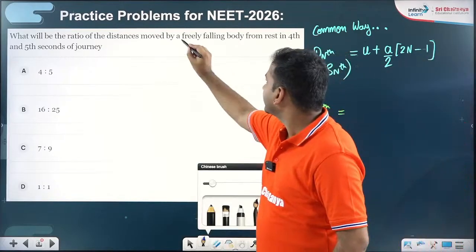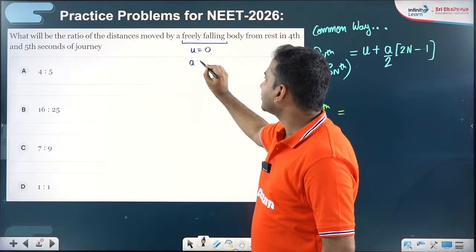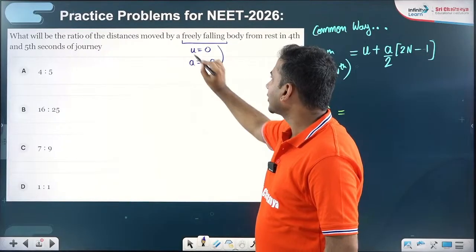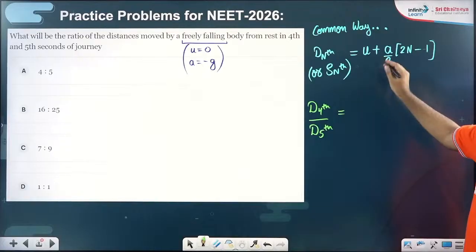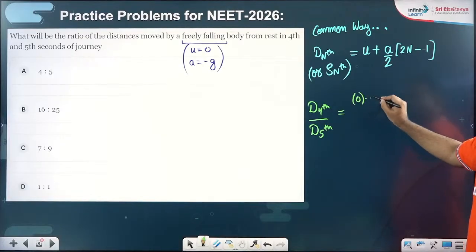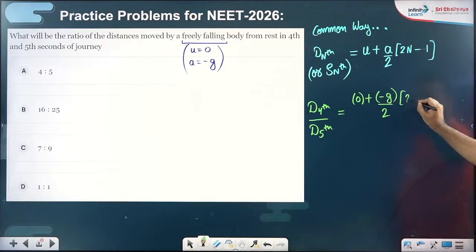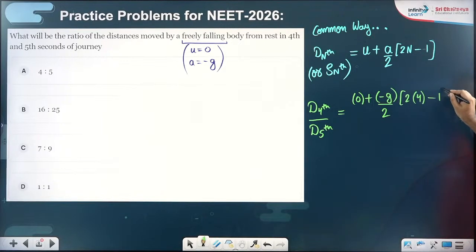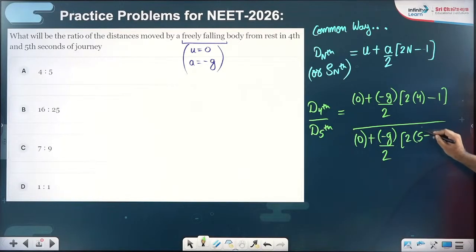That's freely falling, so initial velocity is 0 and acceleration vector is minus g. If I fit in this formula, it will be 0 plus minus g by 2 into 2 into 4 minus 1, by 0 plus minus g by 2 into 2 into 5 minus 1.